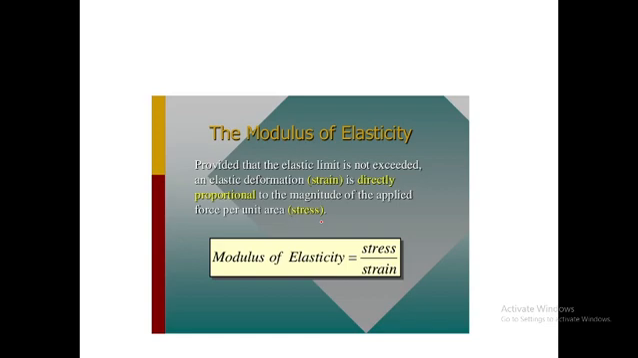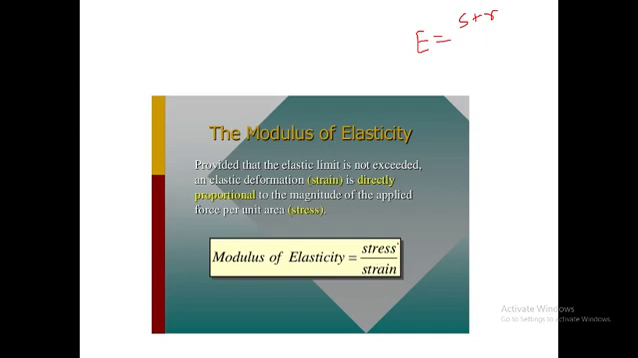Now consider there are three stresses available, and correspondingly there are three strains. So if you consider Hooke's law, it is the ratio of the stress to the strain. So this is the stress to the strain.